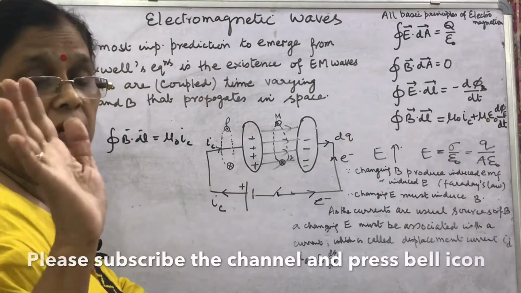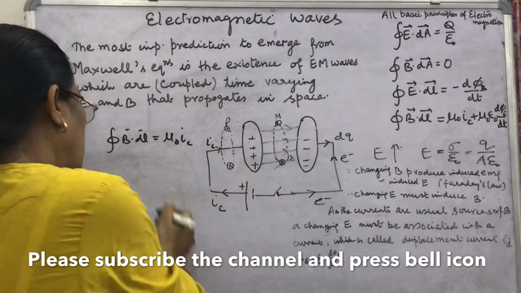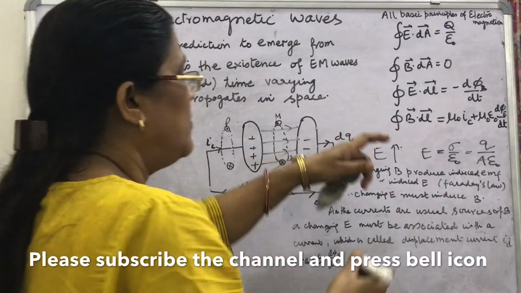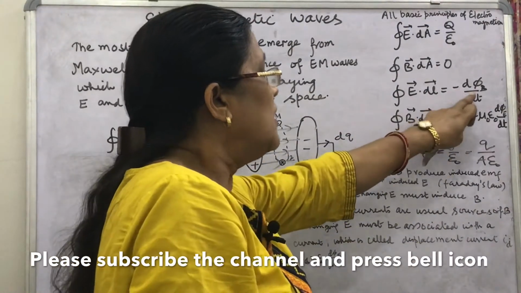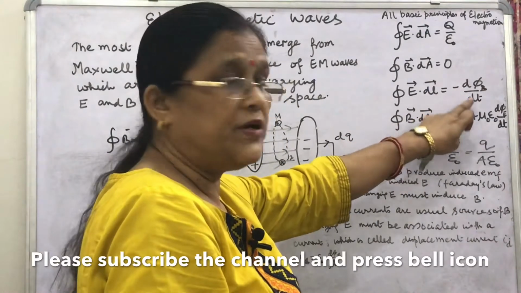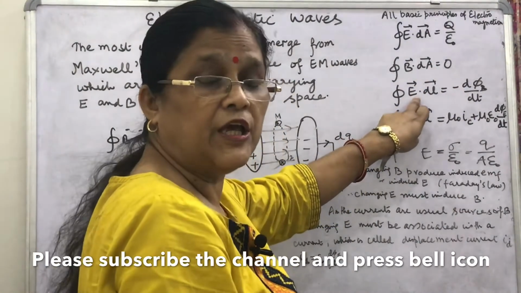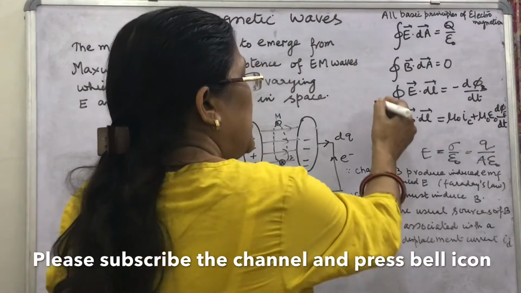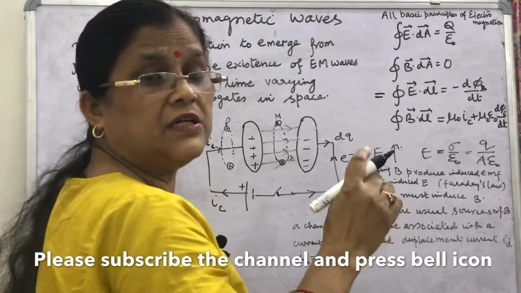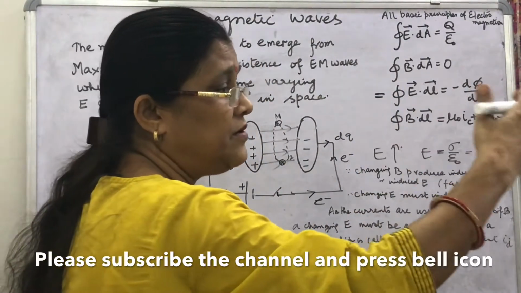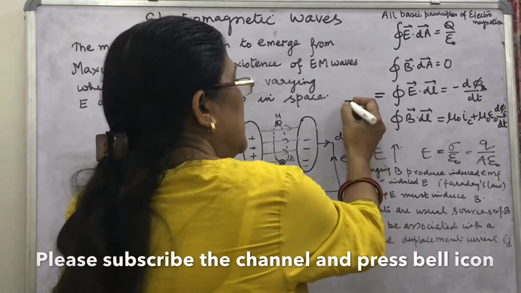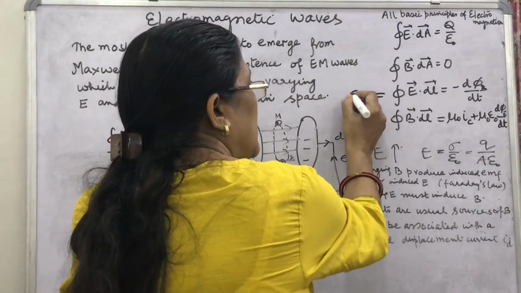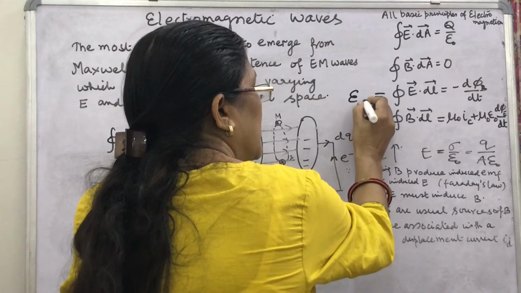So what I mean to say is, earlier due to Faraday's law, the rate of change of magnetic flux produces induced EMF, and induced EMF is the work done per unit charge in taking a charge from point 1 to point 2. That is also said to be induced EMF.